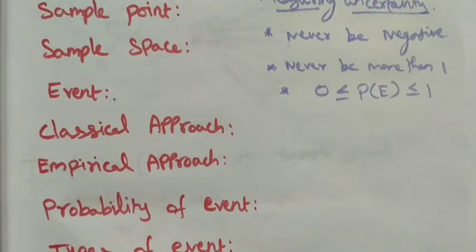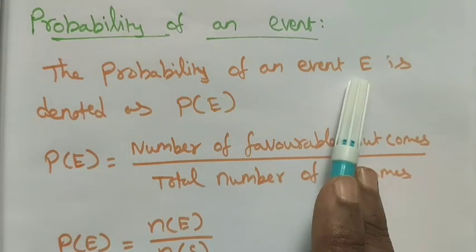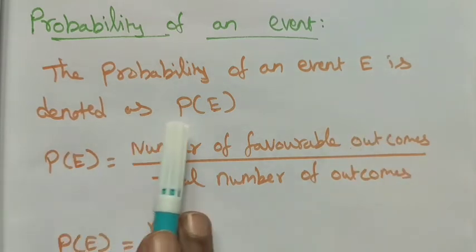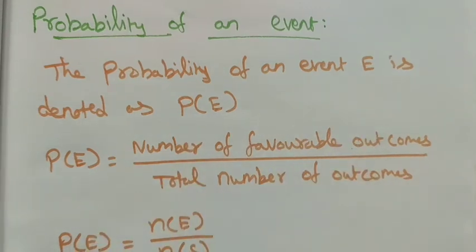Next, the probability of an event. How to find the probability? The probability of an event, denoted as P of E, is the ratio of the number of favorable outcomes to the total number of possible outcomes. An event is mentioned as E, and generally we denote its probability as P of E. That is, the number of favorable outcomes, N of E, divided by the total number of outcomes, N of S.